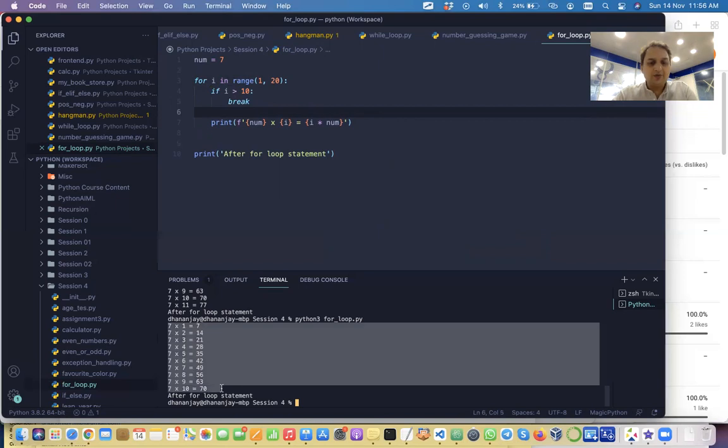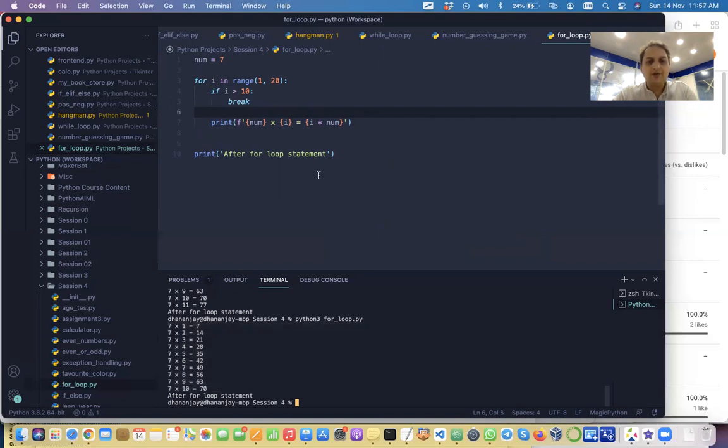So we have got this, and then this is the after-for-loop statement. It's a regular statement that will execute. So that's how you have your code, right? You have a for loop, then it completes. Then you may have if statements that will complete. Then you may have a while. Then you may have a function call. That's how the whole program will work, step by step instructions. Okay, students, got it? Yes, sir.